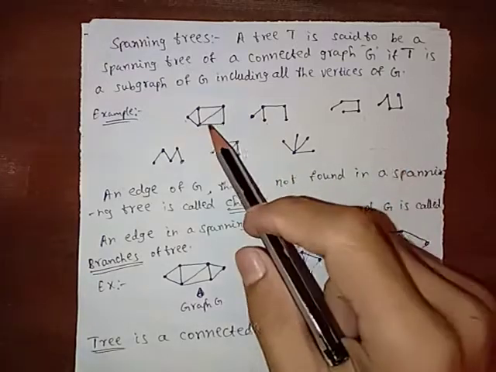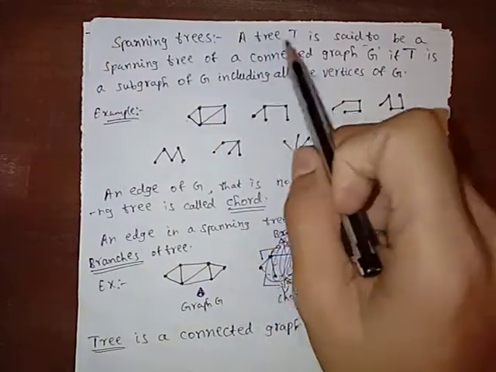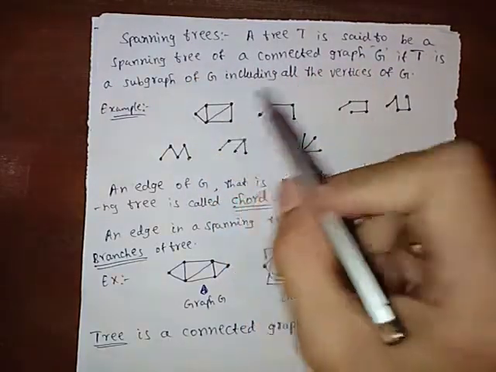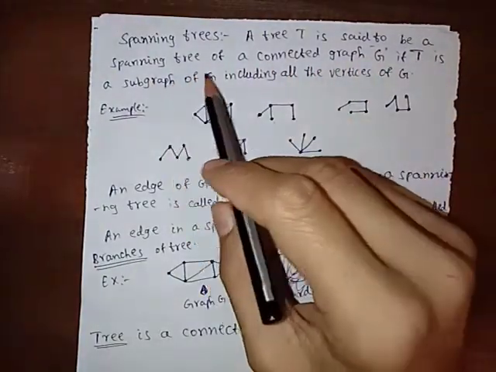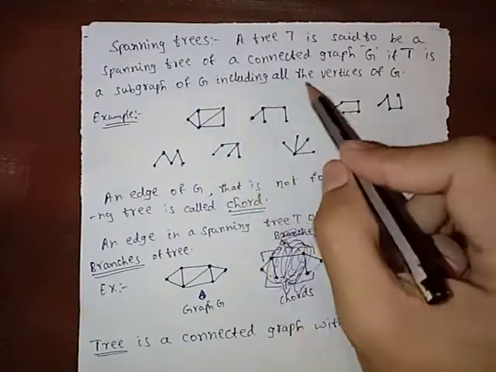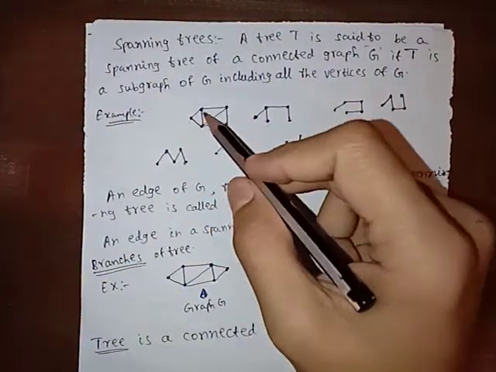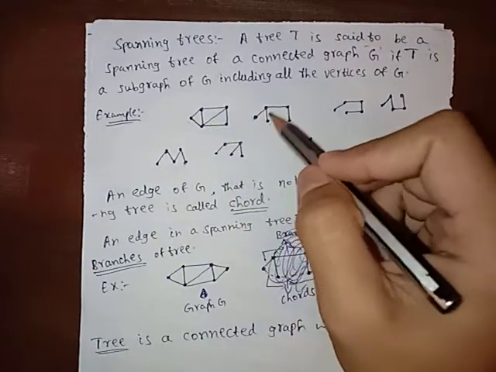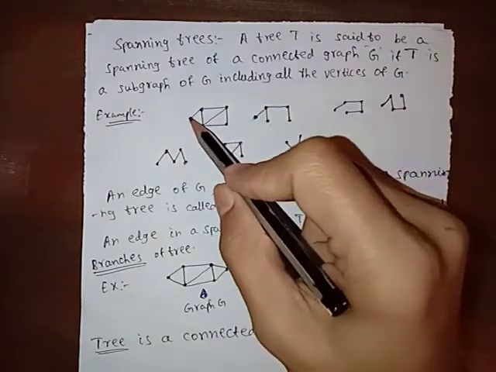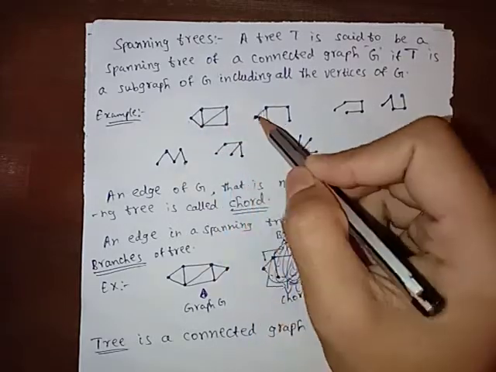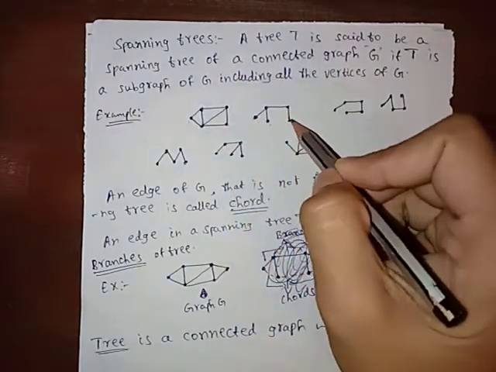Let us consider a graph G. A tree T is said to be a spanning tree of a connected graph G if T is a subgraph of G including all vertices of G. For example, this is a graph, and here all vertices which are in this graph G are included.